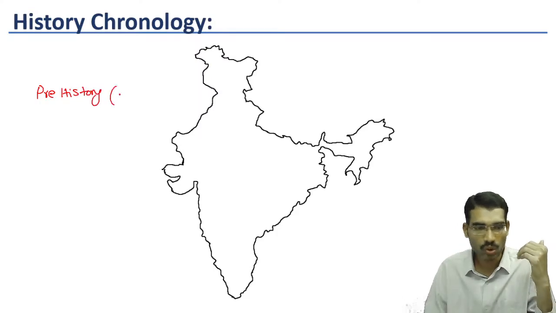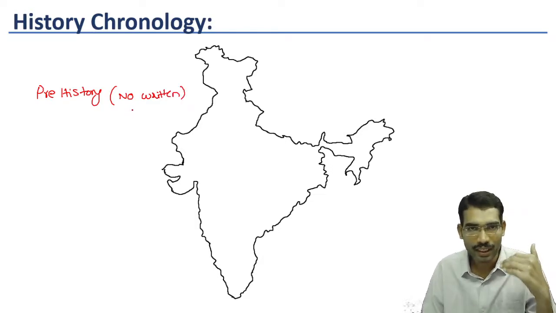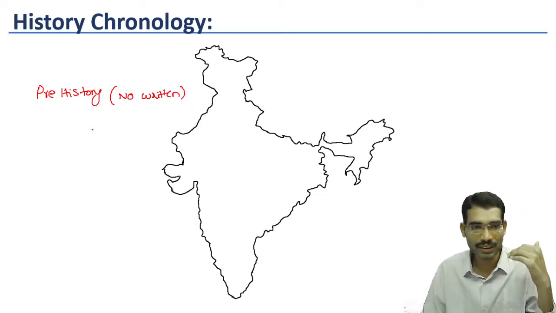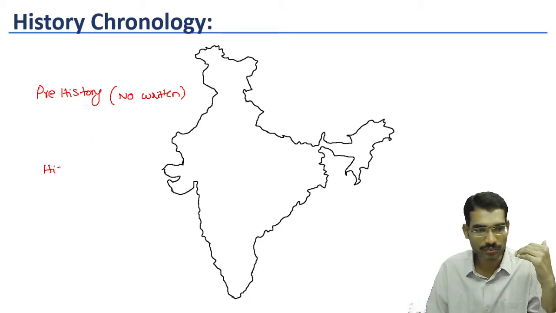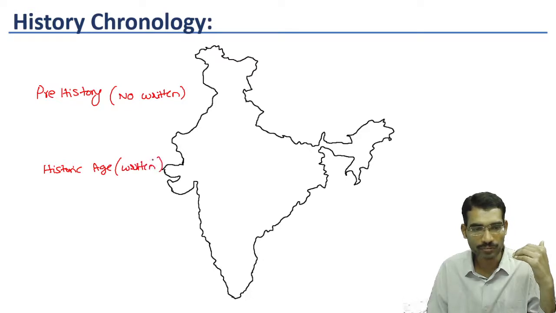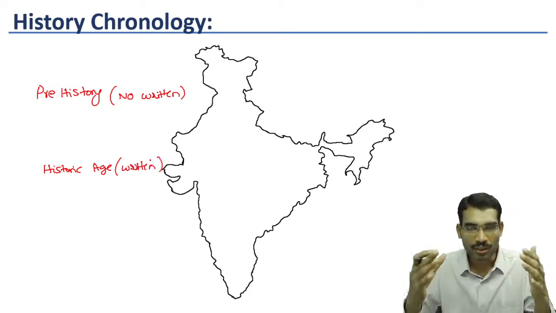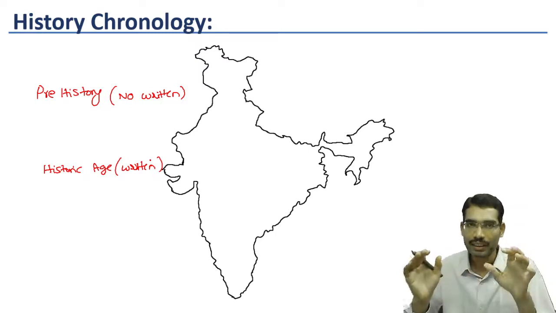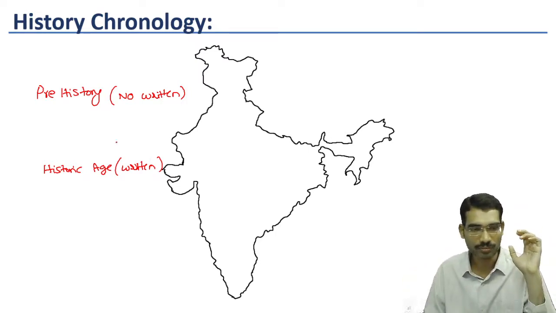Prehistory means no written records. Historic age means we can learn history from written records. That is called historic age. Here we have written records available. The part of history for which we do not have any written records is called prehistory.